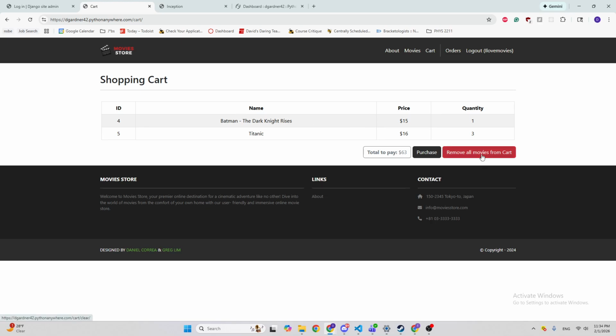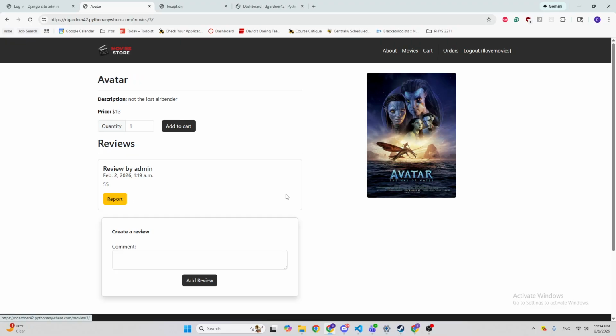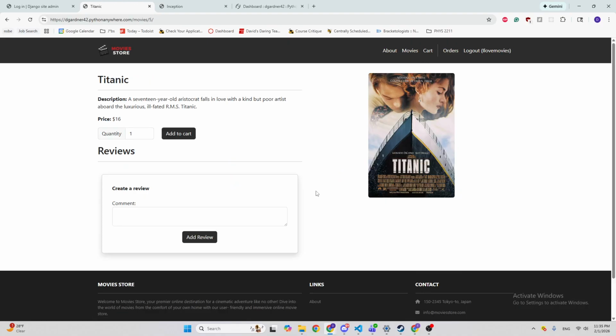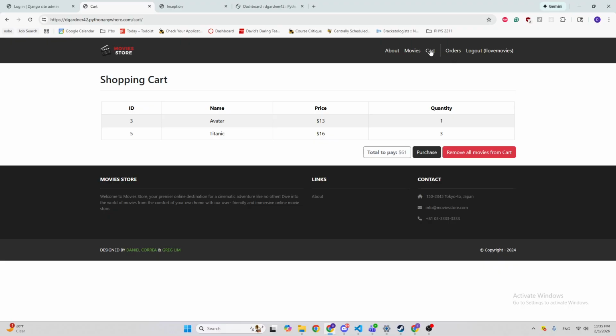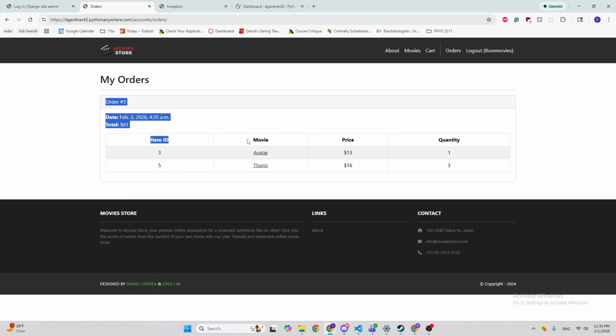Let's just say that we don't want our movies anymore, we can just get rid of them like this. And if we do want to buy them, we can buy this Avatar, and we can buy 3 of these Titanics instead. We can make a purchase, and our purchase order is number 3. And you can see here that it has our data, our order history, what we purchased, our total cost, the movie, the price, and how much we purchased of that specific movie.